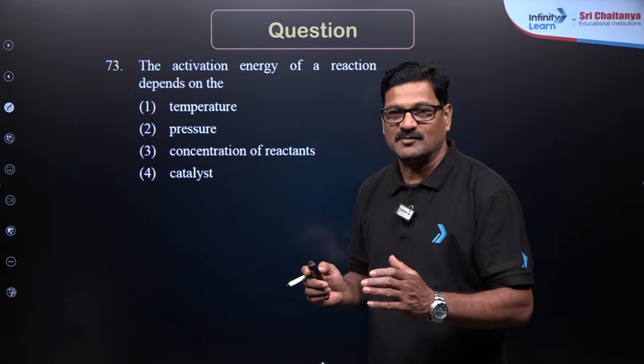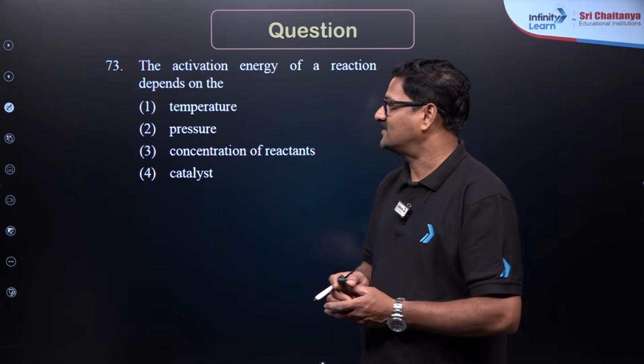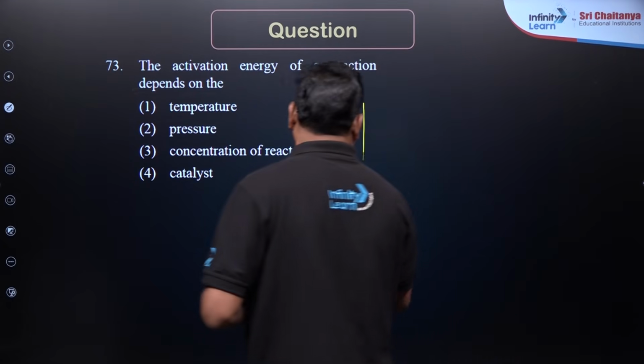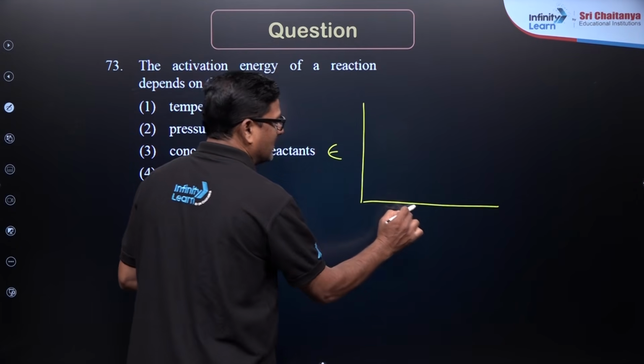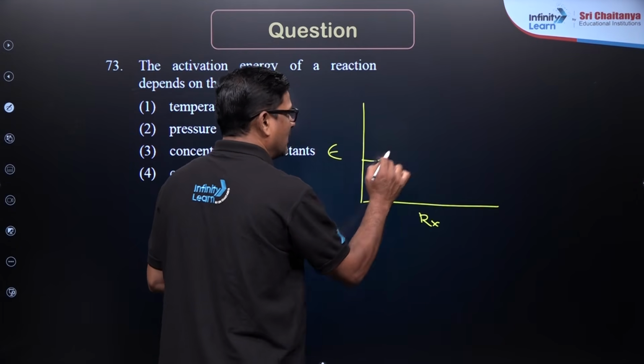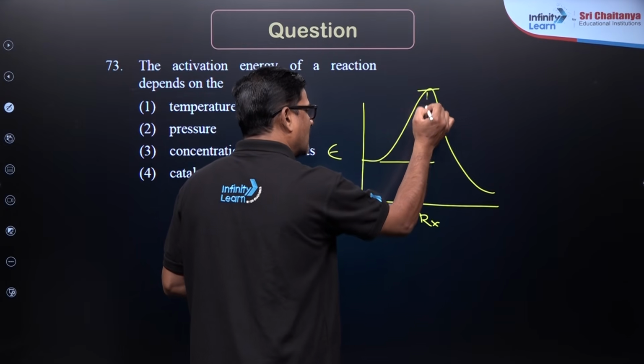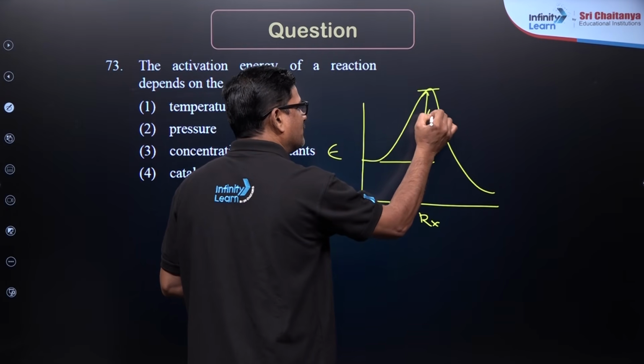Students, here it is asking about activation energy, chemical kinetics. Activation energy of a reaction depends on, if you take the energy and the reaction coordinate, from reactant going to the product, this is called the activation energy.